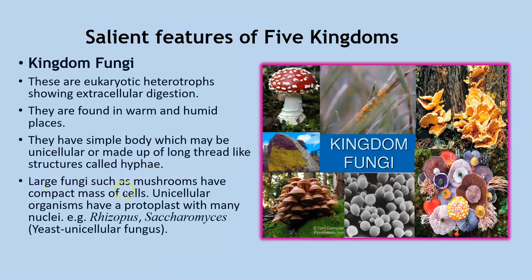Large fungi such as mushrooms have a compact mass of cells. Unicellular organisms have a protoplast with many nuclei. Protoplast is the inner content of their cell, which in our normal cells we call the cell cytoplasm. In case of bacterial cells or living plant cells, it is called protoplast. We have examples of Rhizopus, Saccharomyces and yeast. Now yeast is a unicellular fungus.